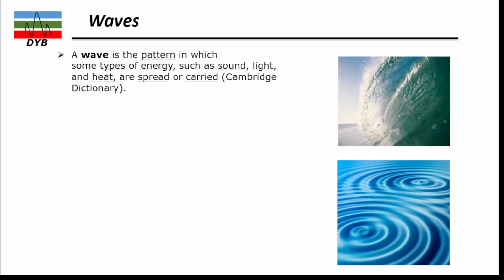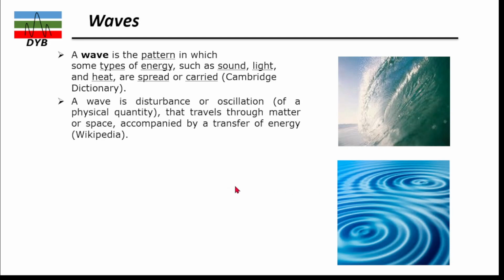This is one of the definitions which has been taken from the Cambridge Dictionary. And also a wave is a disturbance or oscillation of a physical quantity that travels through matter or space, accompanied by the transfer of energy.